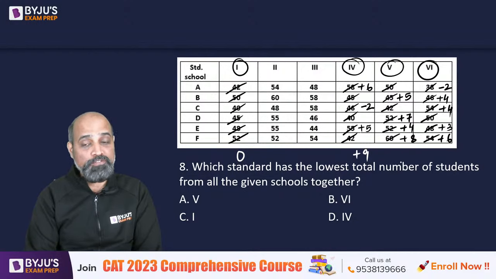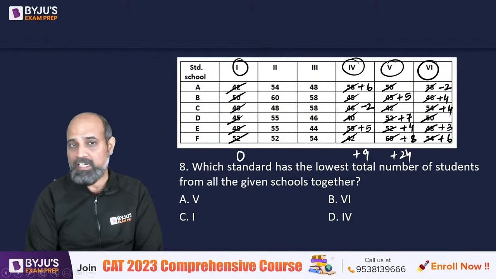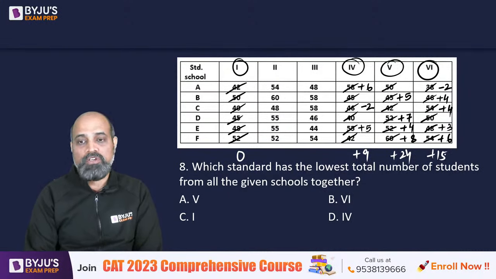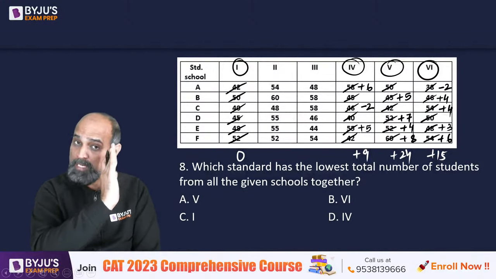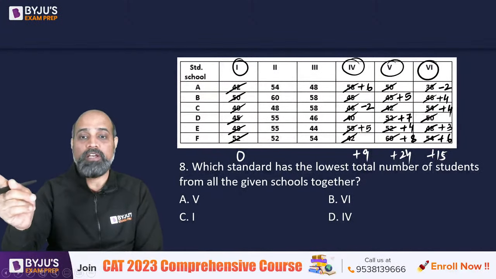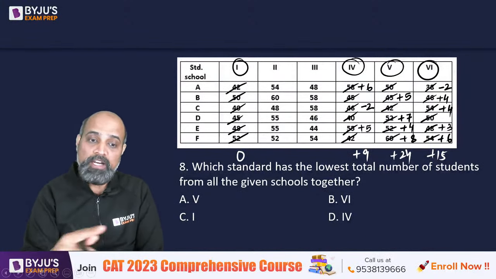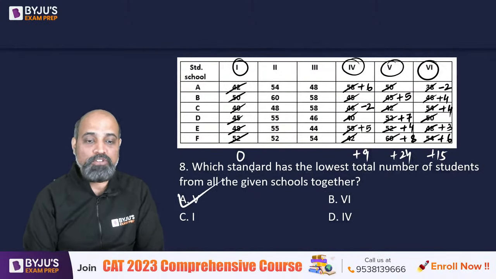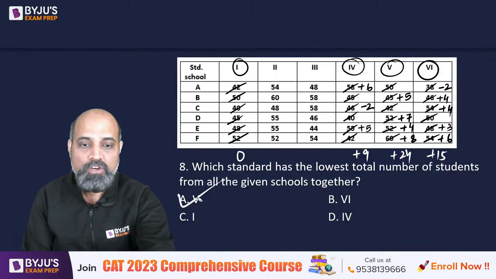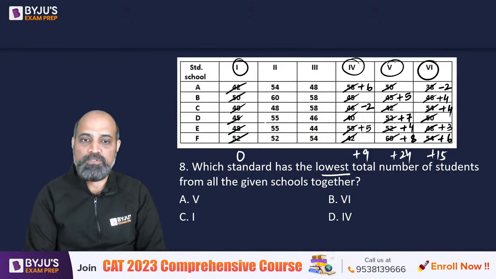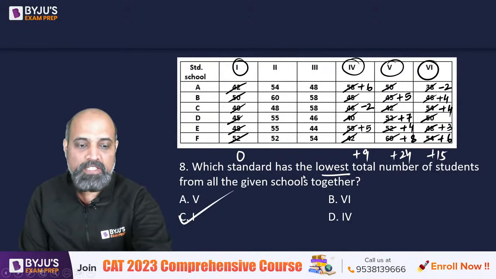The overall deviation of fifth standard is a lot. If we actually calculate, this is going to be 24, but there's no need to. And overall deviation of the sixth standard is going to be 15 more. So if you look at this, standard 1 has some students, fourth has 9 more, fifth has 24 more, and sixth has 15 more. If you look at all of this, we realize that the fifth standard has the most students, and we need the lowest, no? So the lowest number of students we have is in standard 1. So that will give us Charlie.